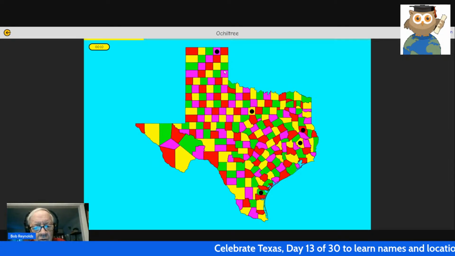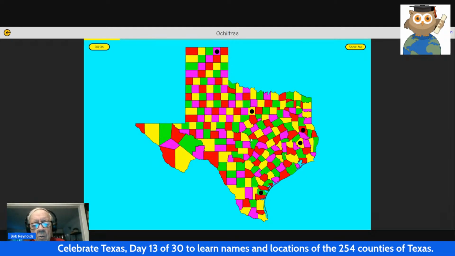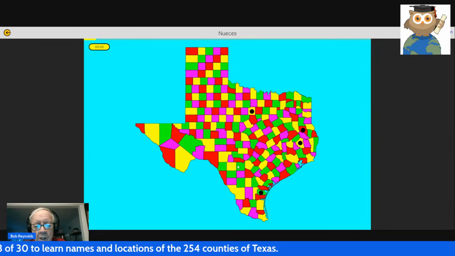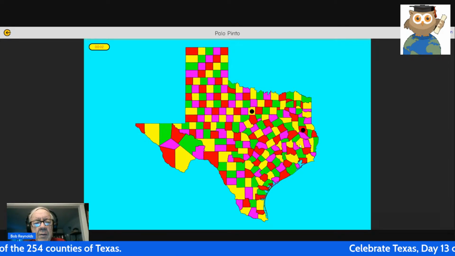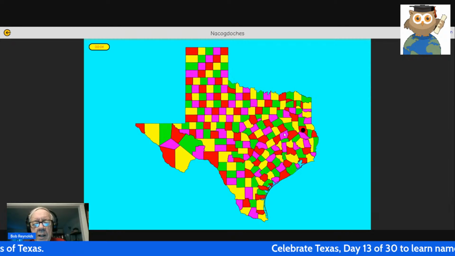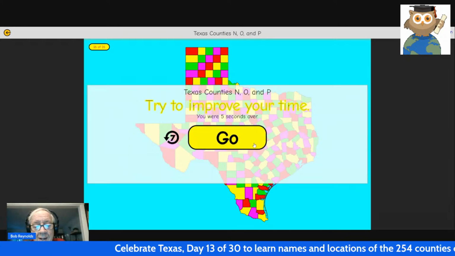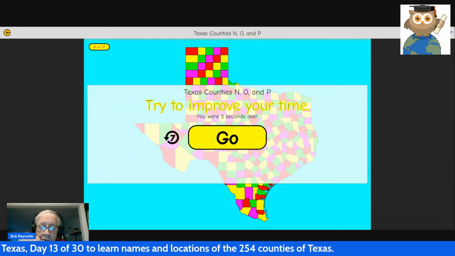It asks for Ochiltree, but now there are not 16 buttons on the screen. There are only 1, 2, 5. This is Ochiltree. This is Nueces near the bottom. Polk, President Polk, Palo Pinto, and Nacogdoches. We were 5 seconds over. We're going to go through that again, and this time I will focus.